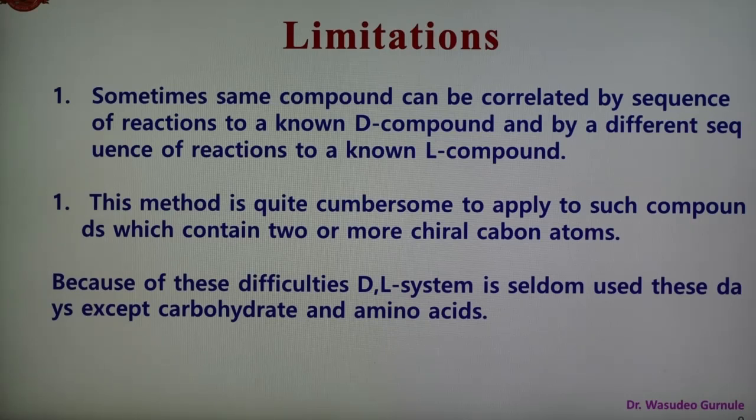And so these are the 2 limitations, and because of these difficulties, the DL system is seldom used these days except for carbohydrates and amino acids. So the DL system is generally used in case of carbohydrates or amino acids, and not in chemistry generally to name organic compounds. So these are the 2 limitations, and this is not a mostly used method. The commonly used method for the nomenclature of organic compounds is the RS system of nomenclature. What is R, what is S, and the RS system of nomenclature we will discuss in the next part.